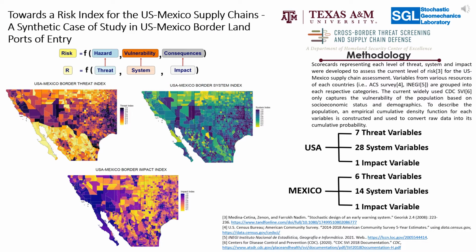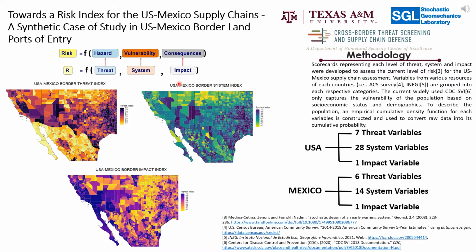In order to study the vulnerability of U.S.-Mexico supply chains, we generated indexes based on our risk framework as an extension of the CDC Social Vulnerability Index. Our risk framework is a function of threat, system vulnerability, and impact, which consists of a series of socioeconomic and public health system capacity variables from different data sources.